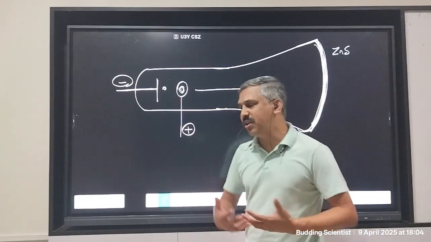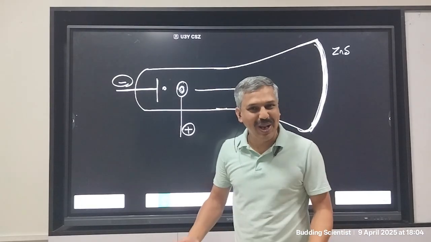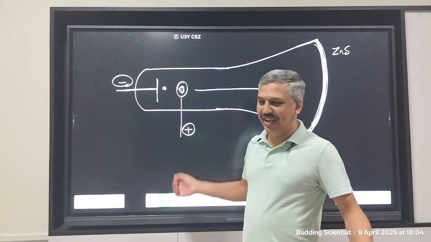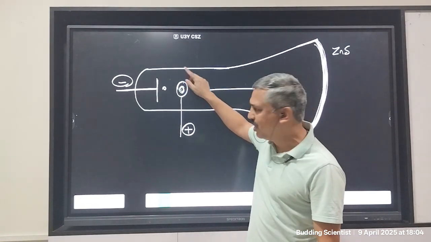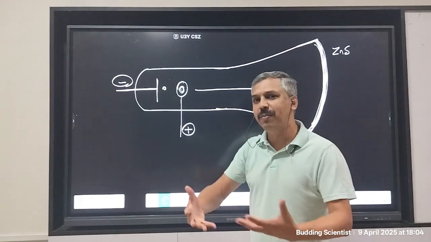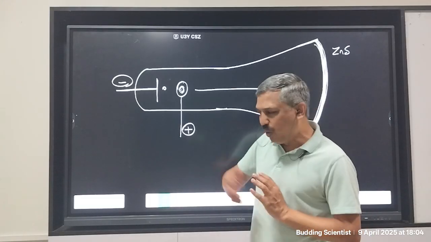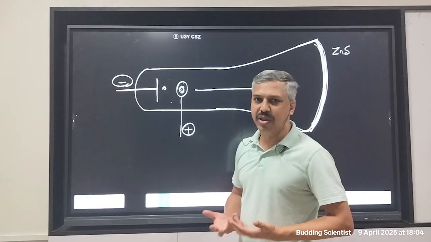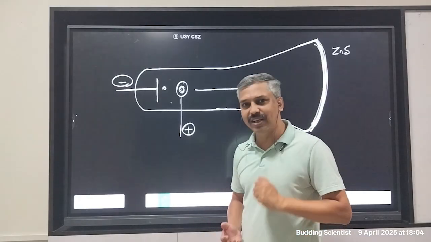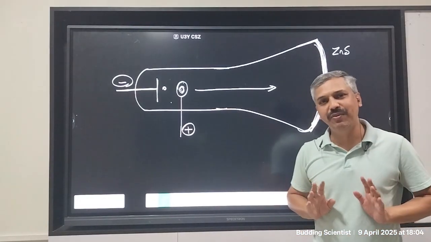Students often ask me, sir, what will happen if the charge hits here? Nothing will happen. We will not know. If the charge stops here and hits this plate, the plate is positive, so the negative meets positive and they balance each other. But do we ever know if this has happened or not? We will never know. The only way for us to detect the charge is when the charge hits this screen. Otherwise, we will not detect.